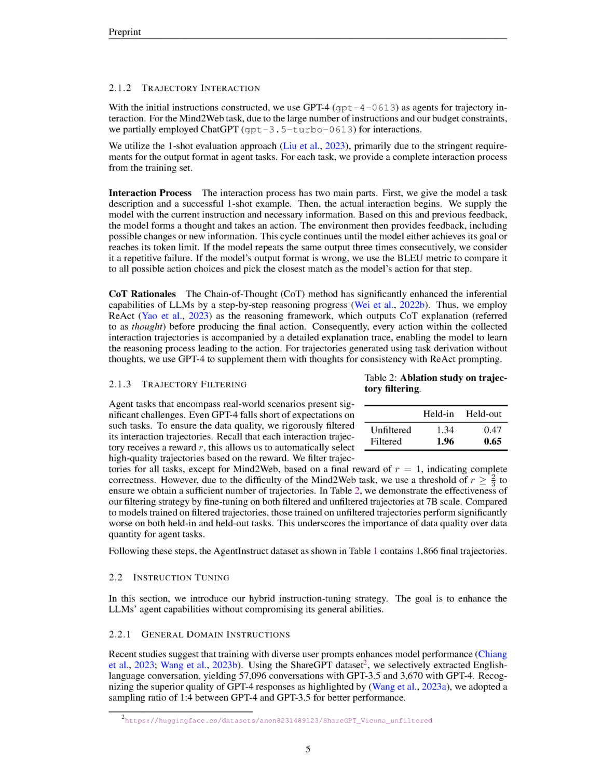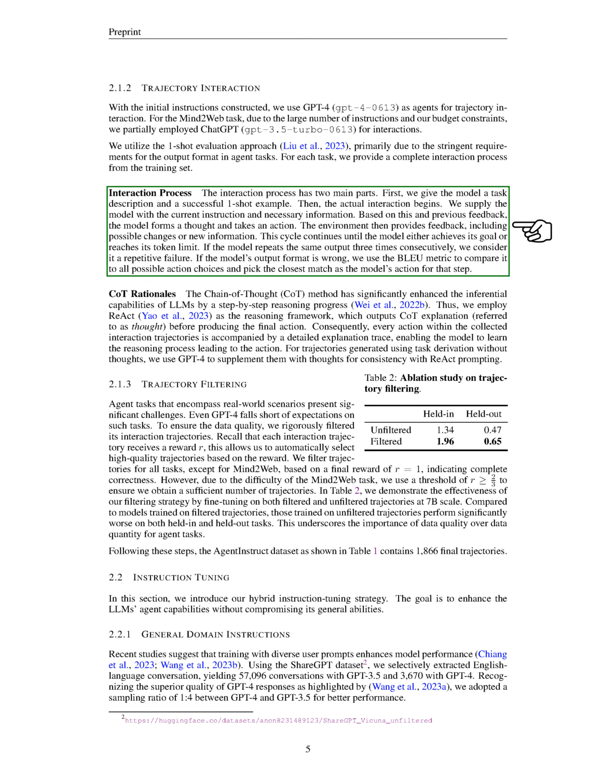Section Summary. We introduce AgentInstruct, an automated approach for constructing language instructions to improve the generalized agent abilities of pre-trained language models, LLMs. AgentInstruct consists of 3 stages: instruction construction, trajectory interaction, and trajectory filtering. We construct instructions for 6 agent tasks, leveraging task derivation and self-instruct methods, and use GPT-4 as agents for trajectory interaction. The interaction process involves providing the model with task descriptions, examples, and feedback until the model achieves its goal or reaches its token limit.